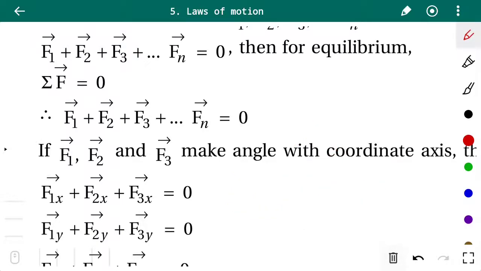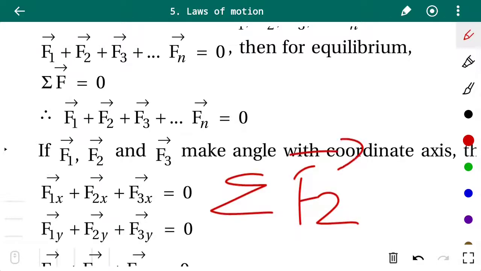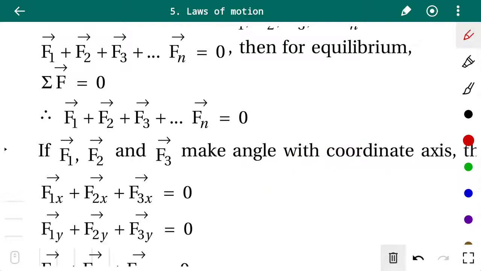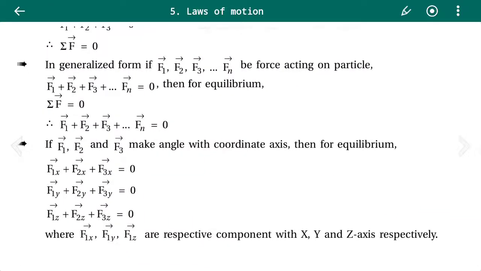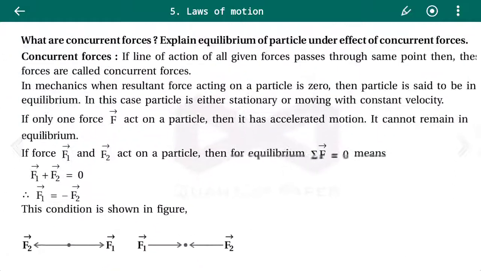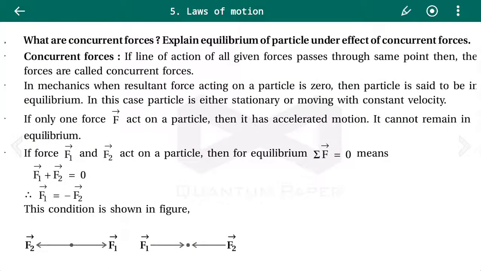In the same way, for the z-axis, the summation of the z components of all the forces should equal 0, where F1x, F1y, F1z are the respective components along the x, y and z axes. So students, you may note down this theory.